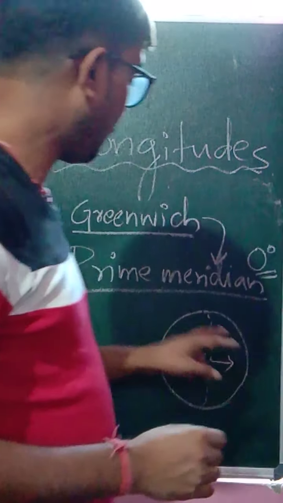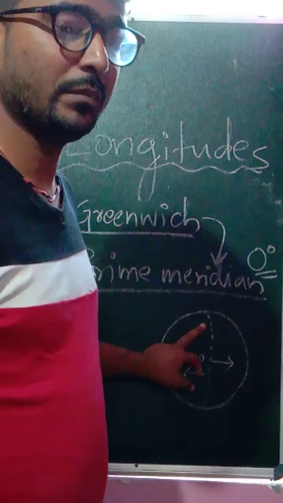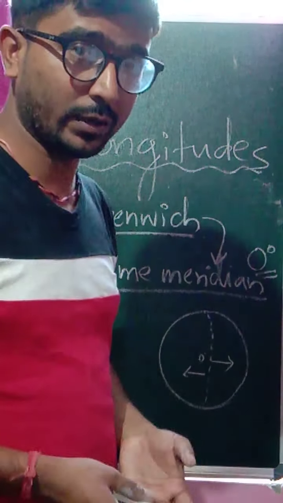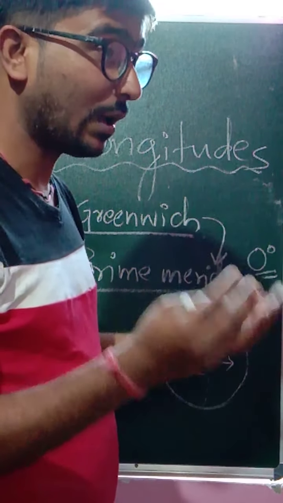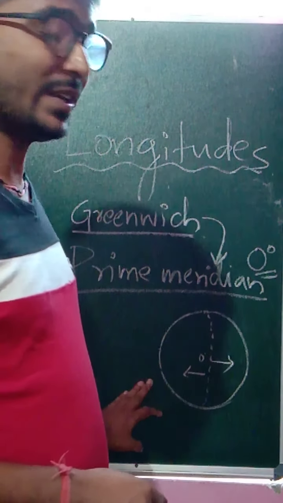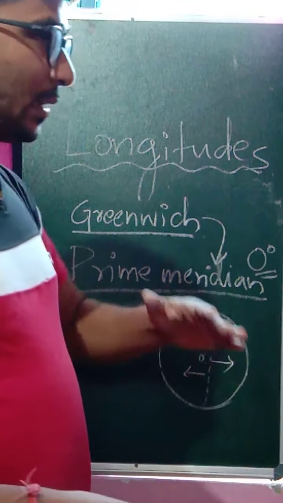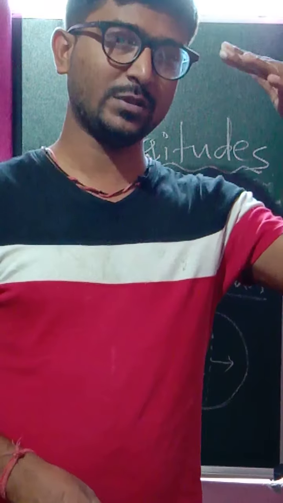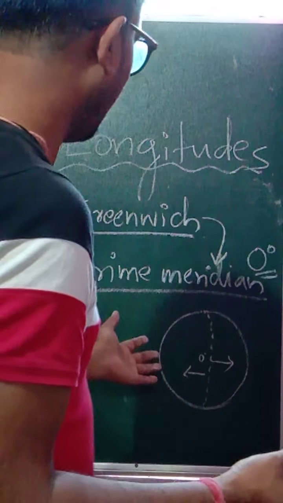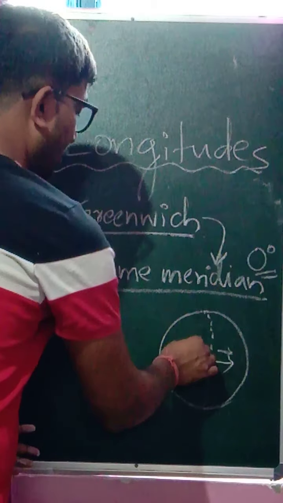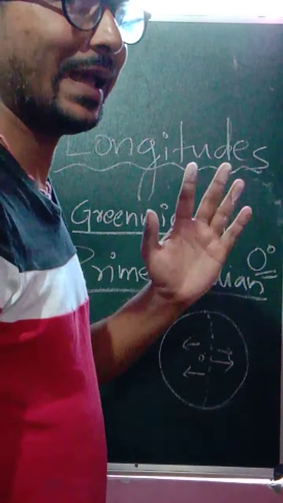In the same way, the prime meridian has the same responsibility, where it divides the globe longitudinally into two equal halves, which are known as the eastern hemisphere and the western hemisphere. As we studied in latitudes, from the equator the upper part was known as the northern hemisphere and the lower part was known as the southern hemisphere. So in the same way, in longitudes, the eastern part is known as the eastern hemisphere and the western part is known as the western hemisphere.